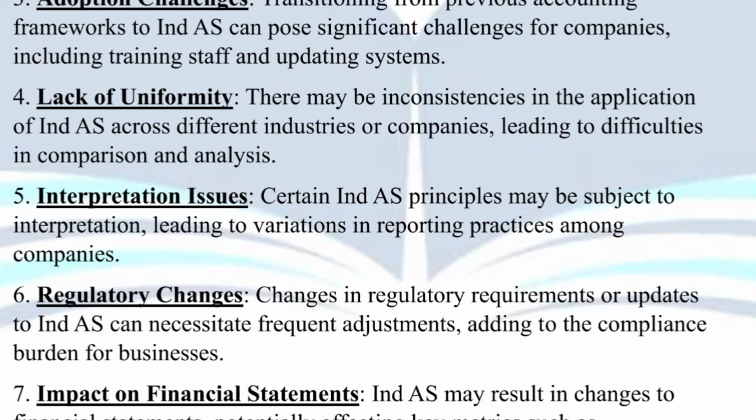Certain Indian accounting principles may be subject to interpretation, leading to variations in reporting practices among companies. For example, the treatment of certain assets and liabilities may vary depending on the various judgments of the management, and due to this judgment there are resultant discrepancies in the management as well.